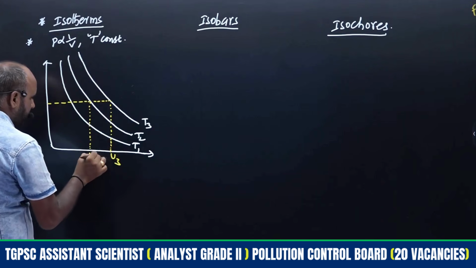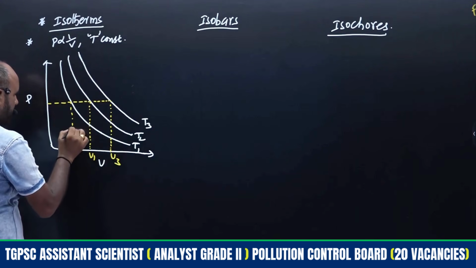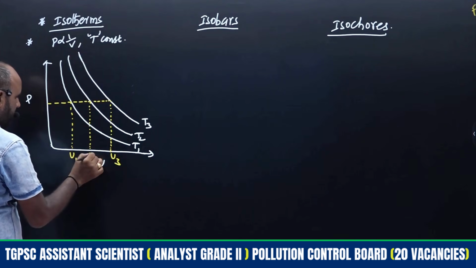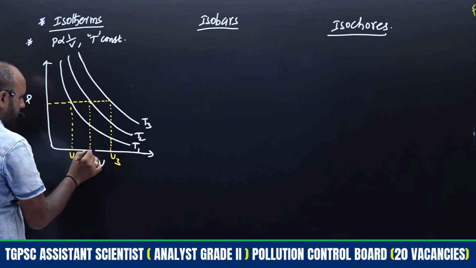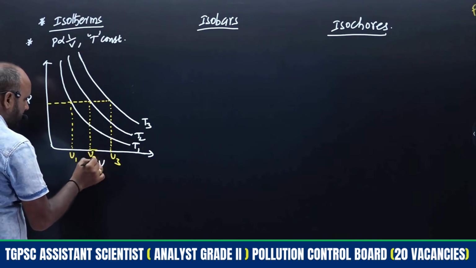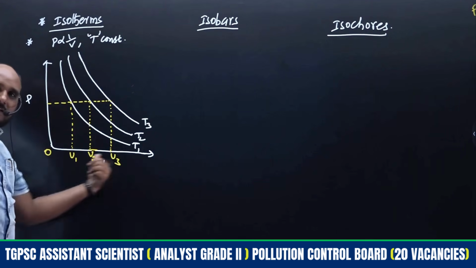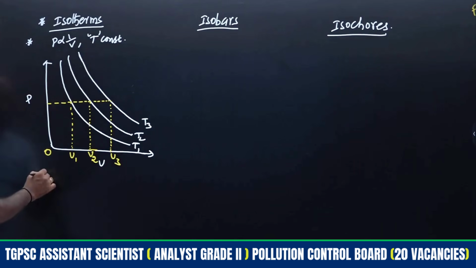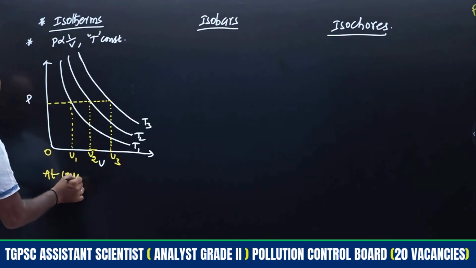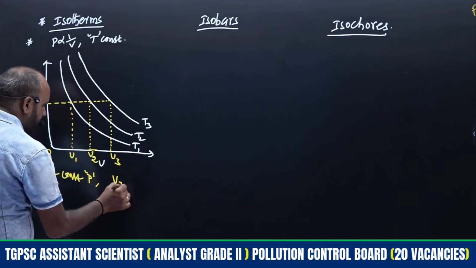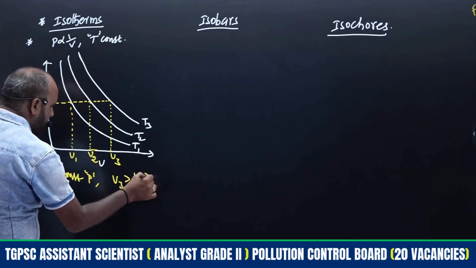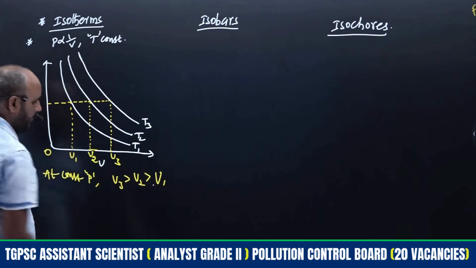This corresponding volume is V1, this is V2, right? So with the help of this picture, is V1 more or is V3 more? The volume is increasing on the x-axis, at constant pressure. So V3 is greater than V2, which is greater than V1.